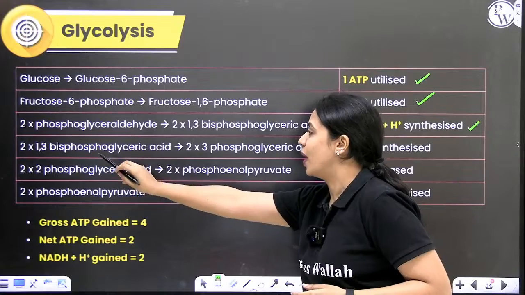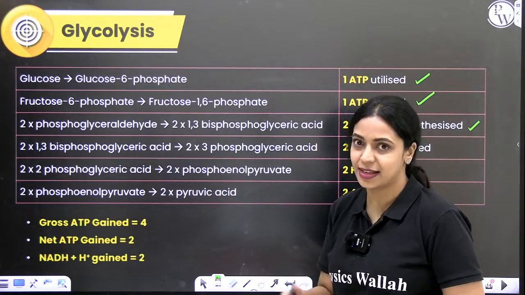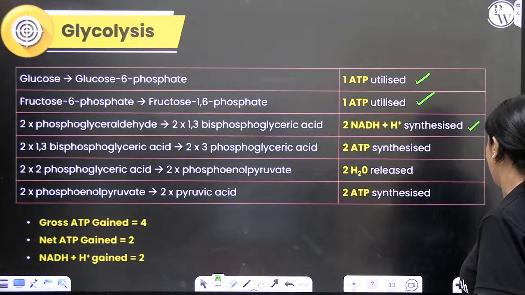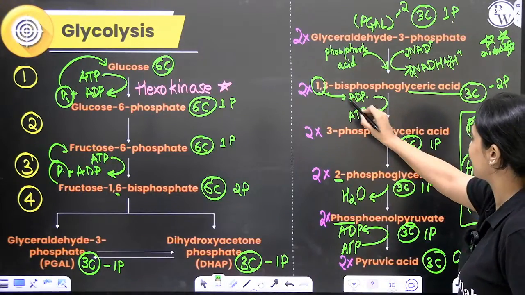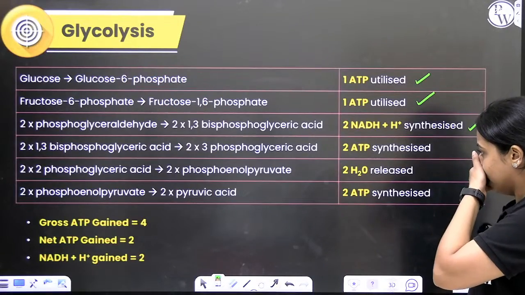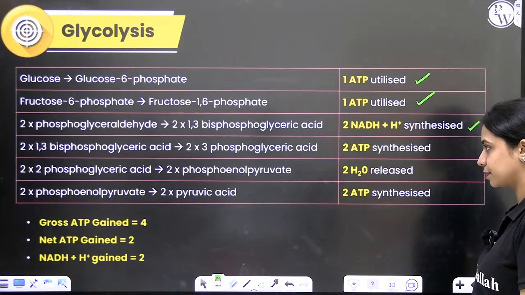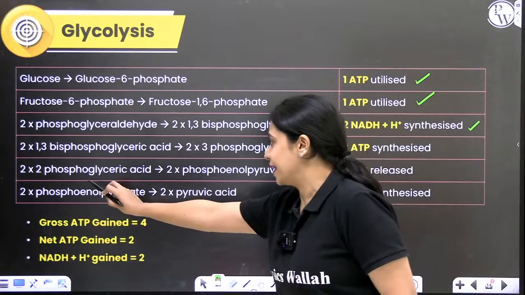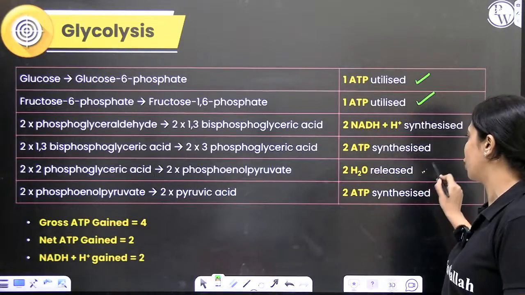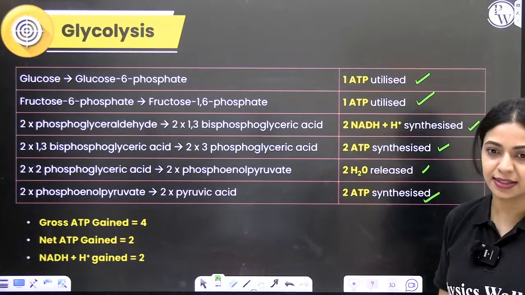In the next step, you have 1,3 bisphosphoglyceric acid getting converted to 3-phosphoglyceric acid. Over there, 1 ATP is synthesized per molecule. So basically, there will be 2 ATP synthesized because there are 2 molecules. In the next step, we have phosphoglyceric acid getting converted to phosphoenol pyruvate. Here, 2 molecules of water is released. In the last step, 2 ATPs are synthesized.